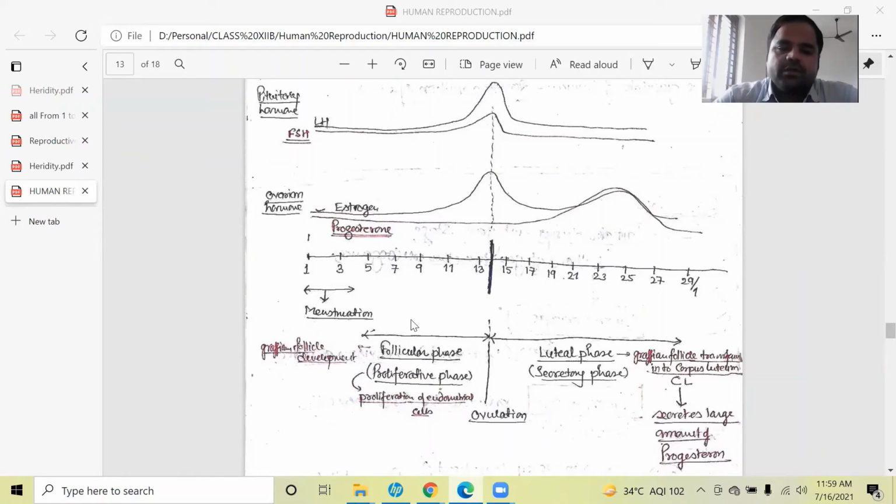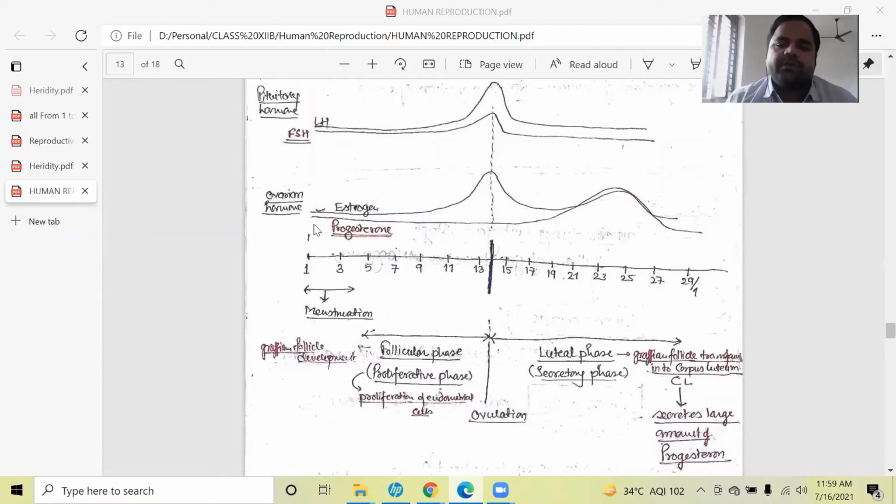And this follicular phase, as I said, is also called the proliferative phase, just because in this phase proliferation of the endometrial cells takes place. So here proliferation of the endometrial cells will take place, as the endometrium has to provide the wall or the space for the attachment of the embryo.